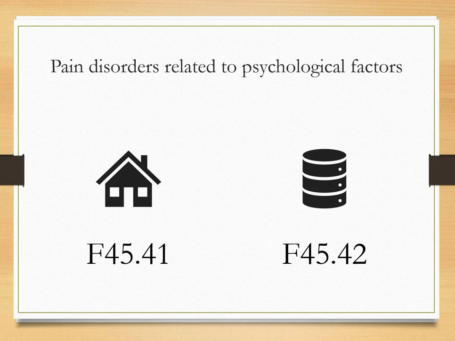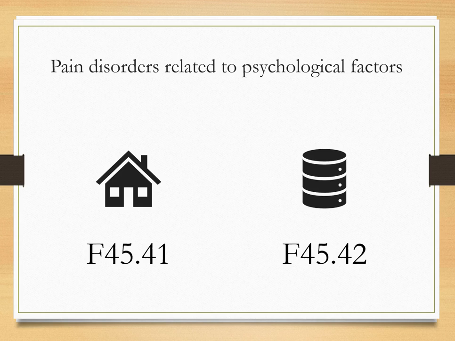F45.41, which is utilized for pain that is exclusively related to a psychological disorder. Of note, there is an Excludes1 note under category G89 that lets us know that G89 should not be assigned with F45.41.